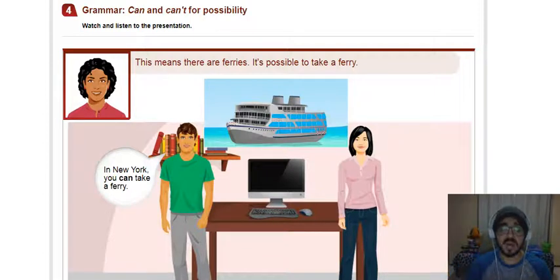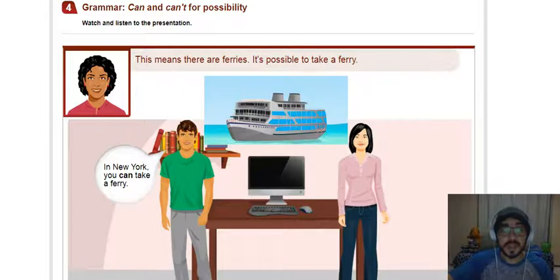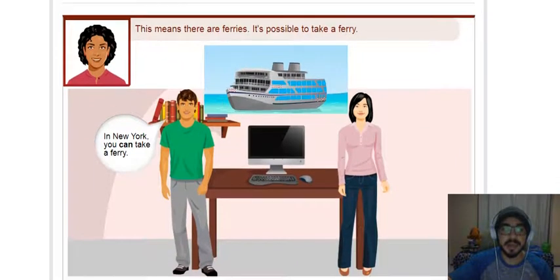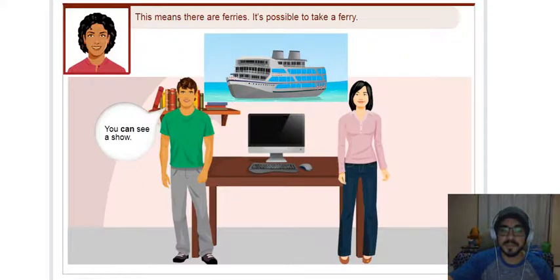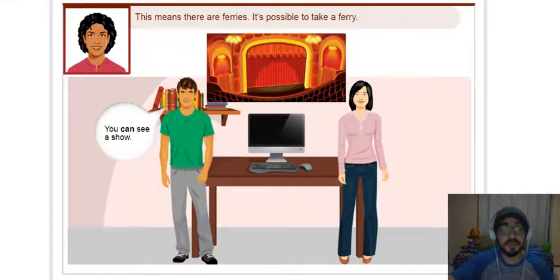Em Nova York, você pode, né, pegar a ferry. O que é um ferry? É uma barca, um barco, tá? Esse transporte que vocês estão vendo aí, tá certo? It's a ferry boat, ok? So, em Nova York, você pode pegar um barco, ok? Ou uma barca, ok? Então, it's possible. So, this means there are ferries. It's possible to take a ferry, ok? Então, é possível, né, pegar um barco, ok? Let's keep going. You can see a show. Você pode ver um show, uma apresentação.